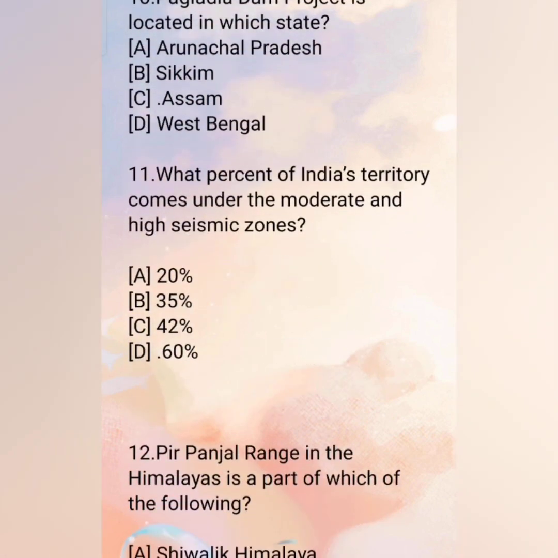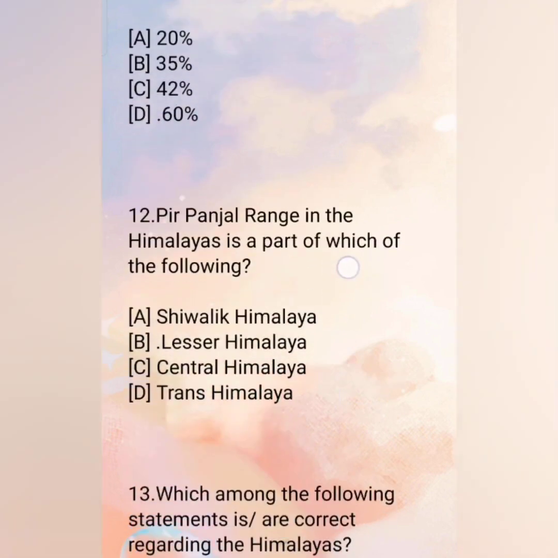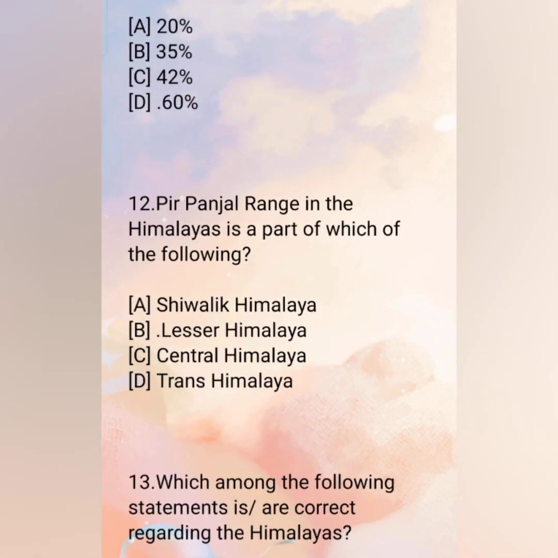Assam. 11th, what percent of India's territory comes under the moderate and high seismic zone? A. 20%. B. 35%. C. 42%. D. 60%. And the correct answer is D. 60%. 12th, Pir Panjal range in the Himalayas is a part of which of the following? A. Shivalik Himalaya. B. Lesser Himalaya. C. Central Himalaya. D. Trans Himalaya. The correct answer is B.